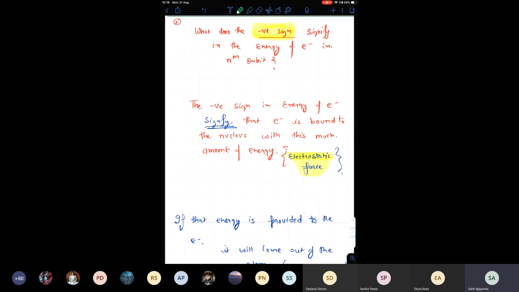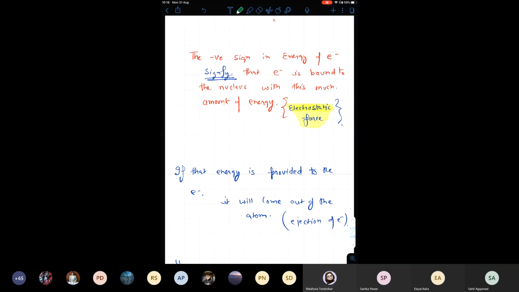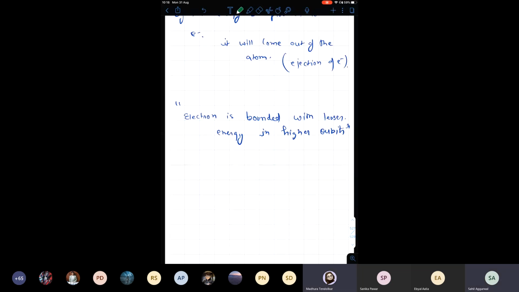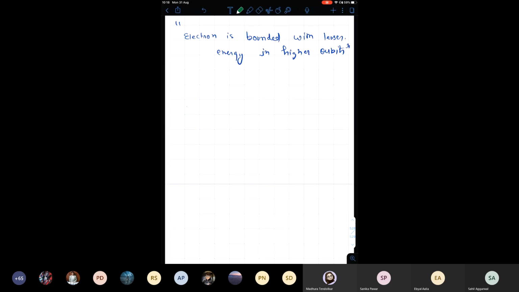Done. Any doubt to anyone why energy is negative and what does it signify? Sir, I did not understand the last statement. Last statement, third paragraph. Electron is bounded with lesser energy. Okay, where are we done? See, in n equal to 1, how much energy do we have? Minus 13.6 electron volt per atom.